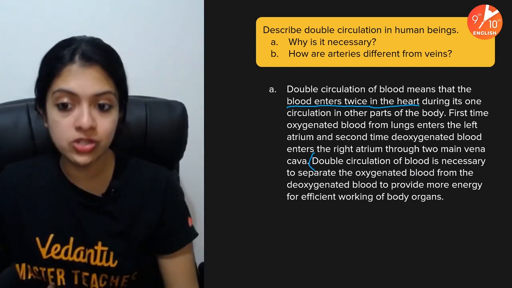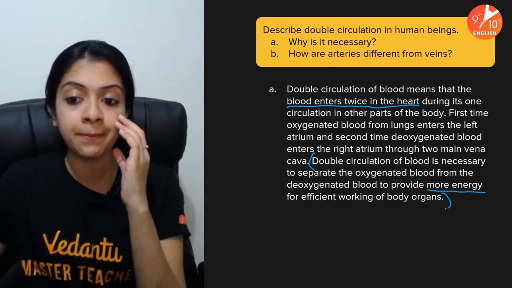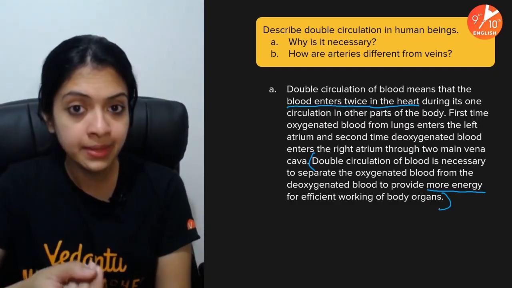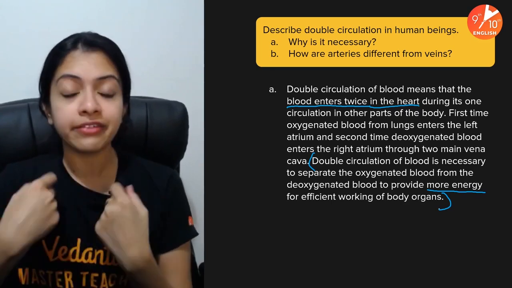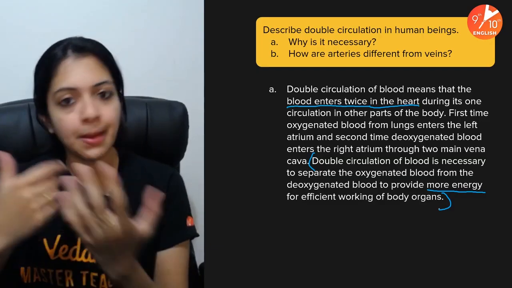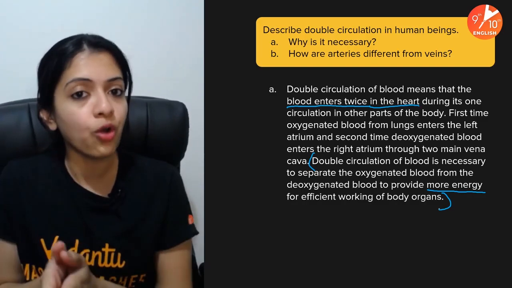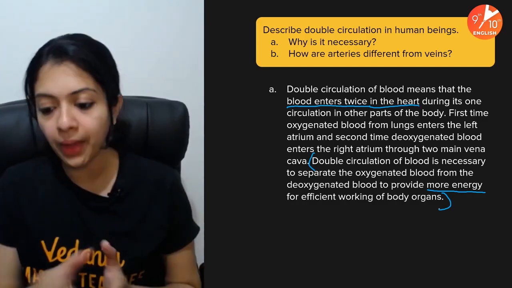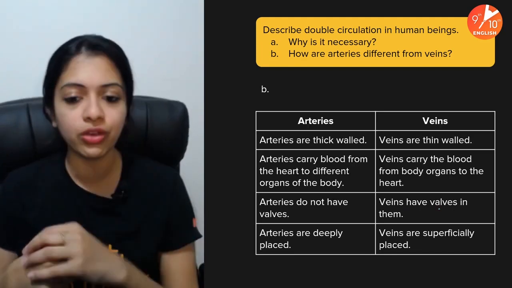That is important further to provide more energy, because we are talking about higher chordates like birds and mammals, which need a lot of energy for the efficient functioning of the body systems. So obviously, double circulation does the job very well because it's important to keep oxygenated and deoxygenated blood separate.